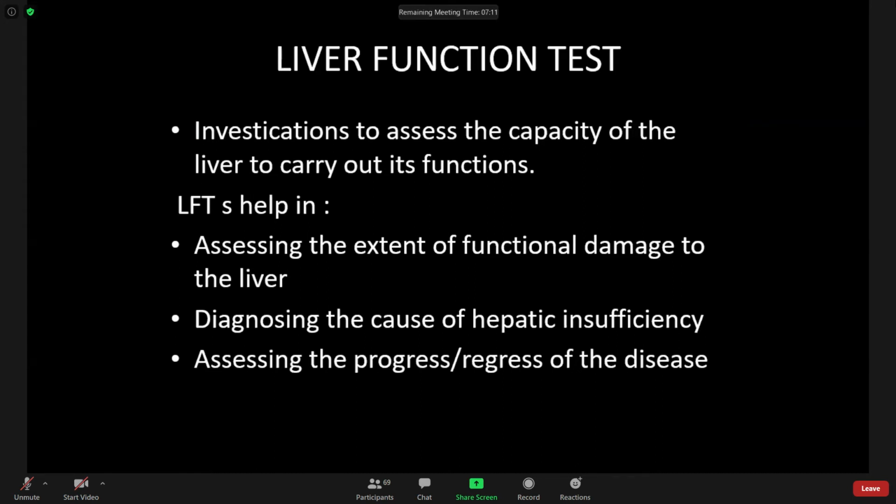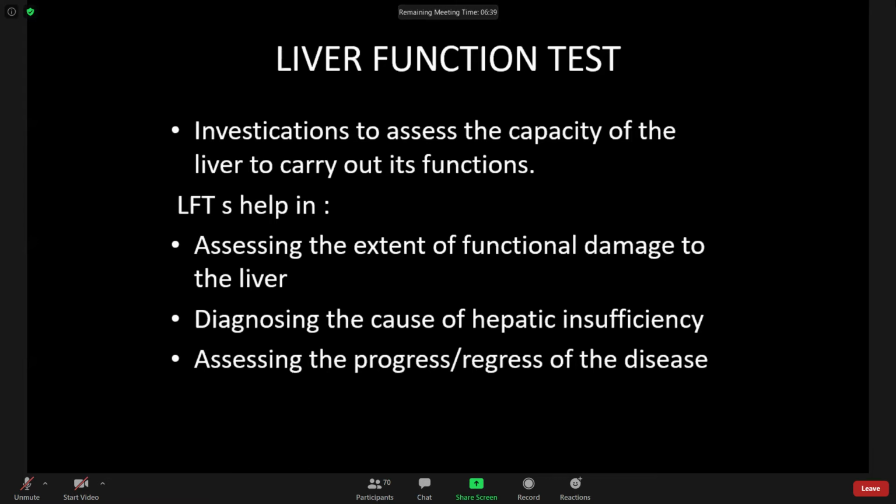By doing the liver function test, we can conclude the extent of damage to the liver, or diagnose the cause of hepatic insufficiency, or assess the progress or regress of the disease.